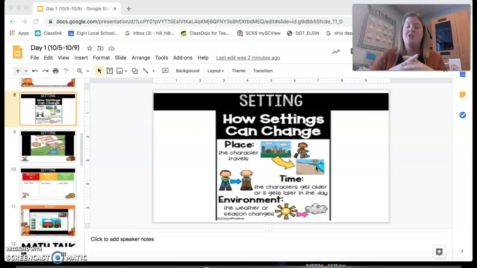So in the morning, it's usually the sun's just coming up, right? Lunchtime, the sun is all the way up in the air, it's bright outside, and then at night, it's dark outside. So our settings can change with time as well. And the last thing is the environment.